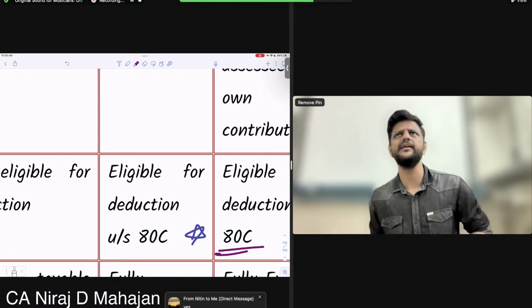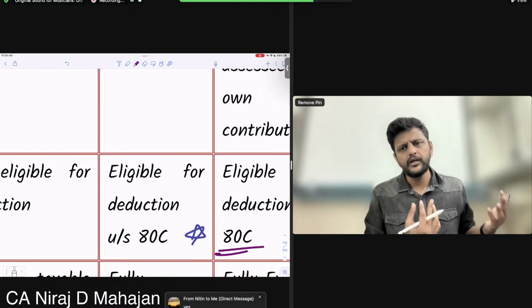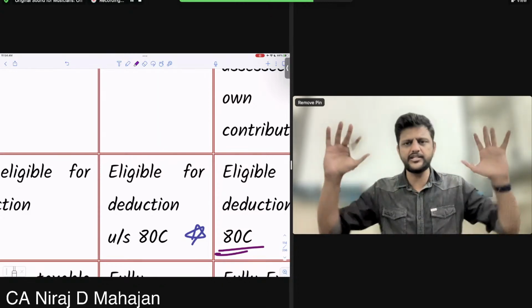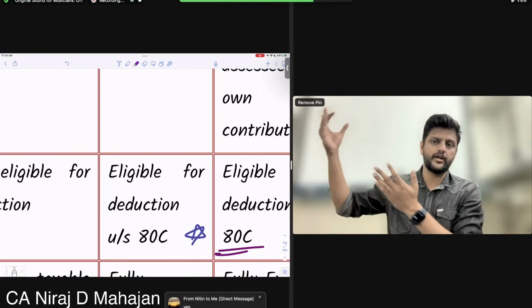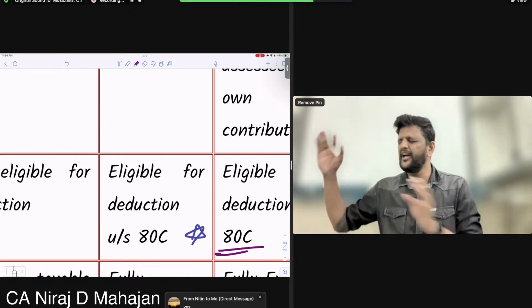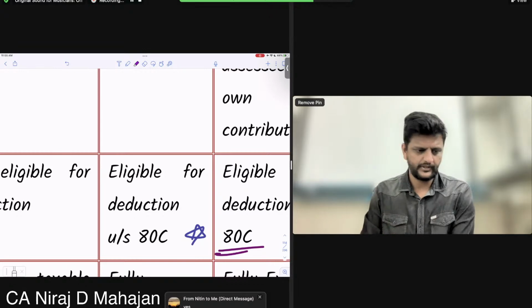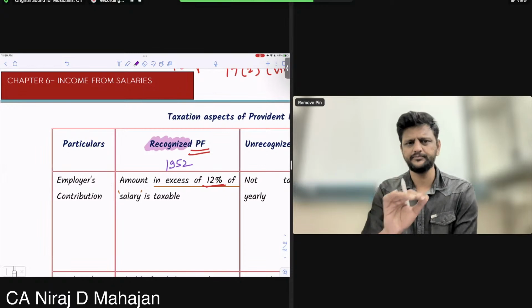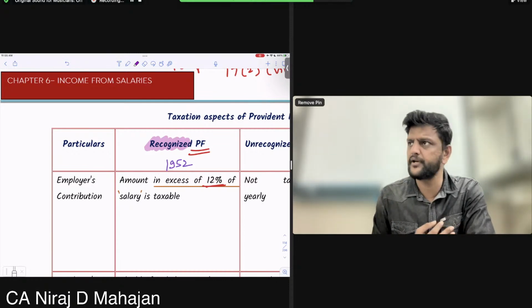Here in salary or income tax, overall we are talking of income, profit, na? So somebody is contributing on our behalf. That is our income. Okay, everybody till here? Now employer is contributing on behalf of employee. That is what we are discussing. Employer contributing on behalf of employee to the provident fund. Clear till here? Yes. If it is recognized, then these percentage amounts were exempt. Above that, it becomes taxable.